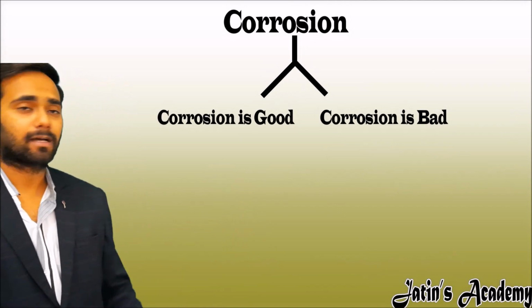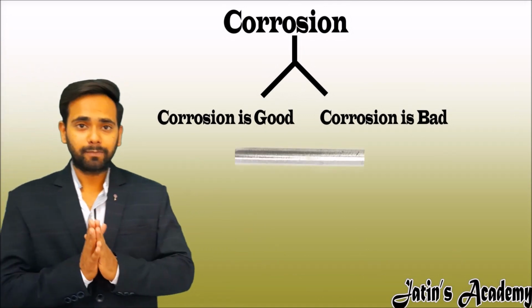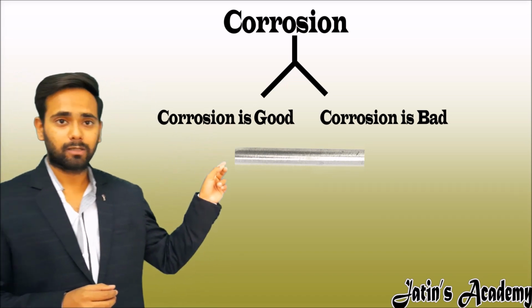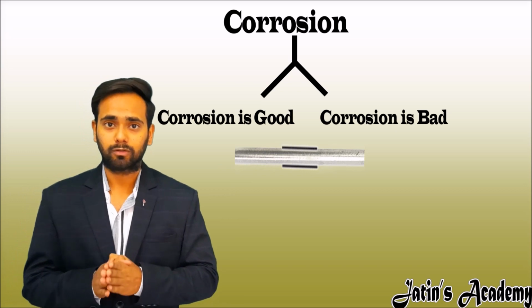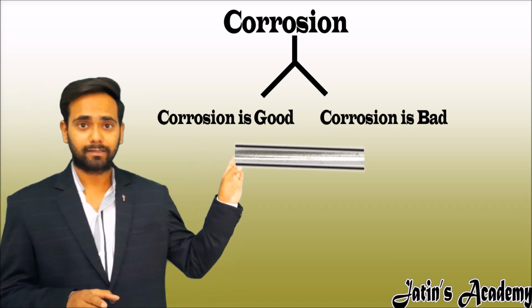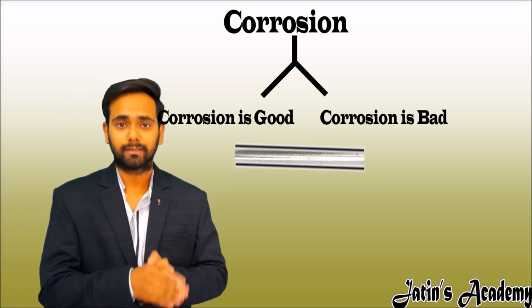Now take the example of another metal, that is aluminium. When aluminium is exposed to the environment, a layer of aluminium oxide is formed on the surface of aluminium. The aluminium oxide layer is stronger than the aluminium metal itself.